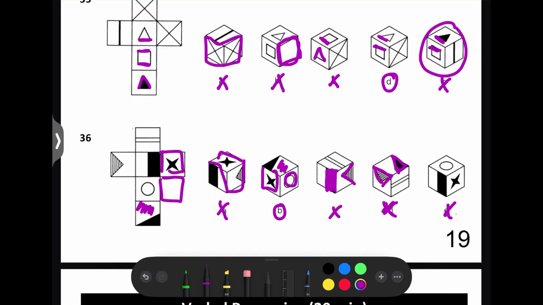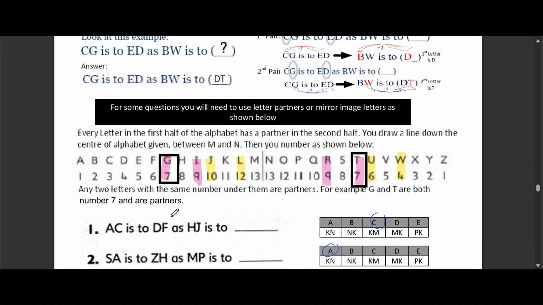So that's it. Into some verbal reasoning questions. Remember, verbal reasoning is all about using words and logic to solve problems. So pay attention and let's have fun.